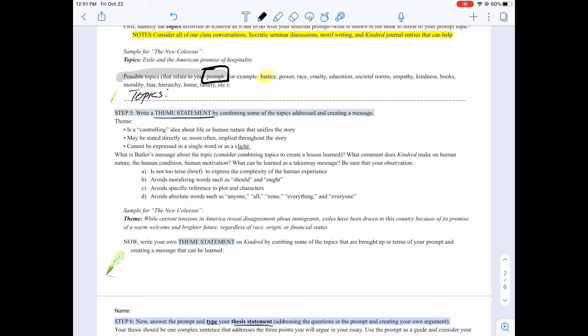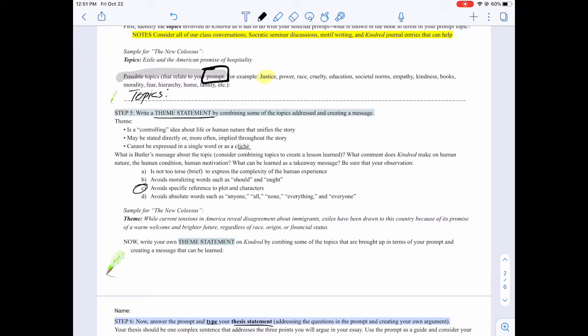What is the complex meaning that you could actually teach somebody about? It shouldn't use characters' names. So you wouldn't say, Dana is brave, because that is very specific to her. But okay, if you're talking about her being brave, then what does that show? What does that reveal? What's the message that can be learned?